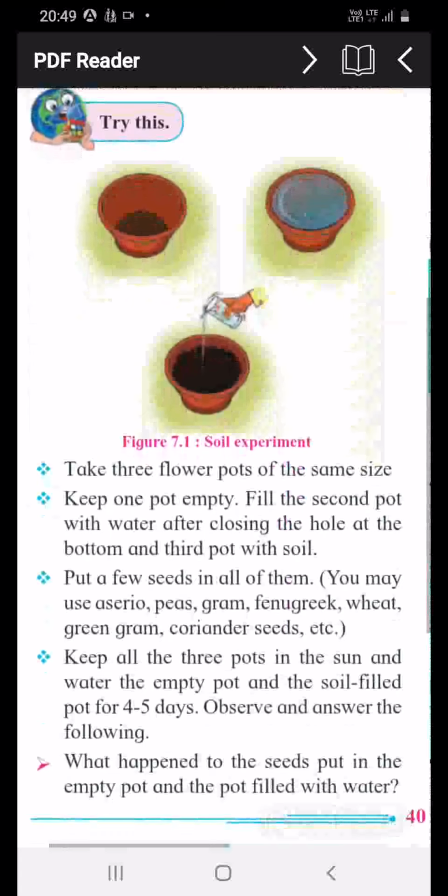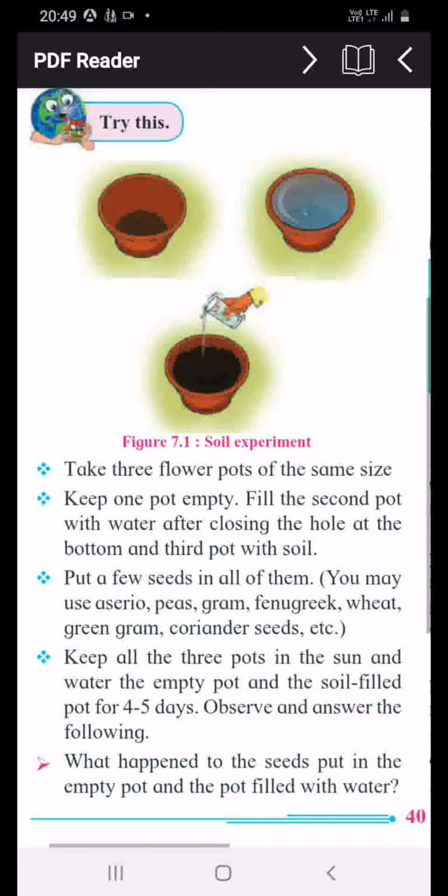Put a few seeds in all of them. You may use peas, gram, fenugreek, wheat, green gram, coriander seeds, etc. Keep all 3 pots in the sun and water the empty pot and the soil-filled pot for 4-5 days.